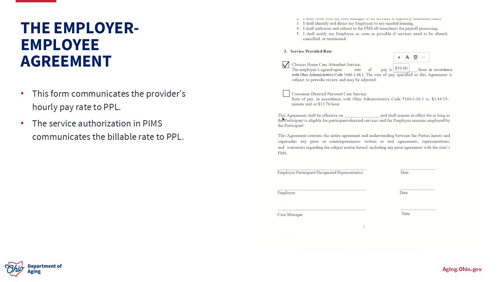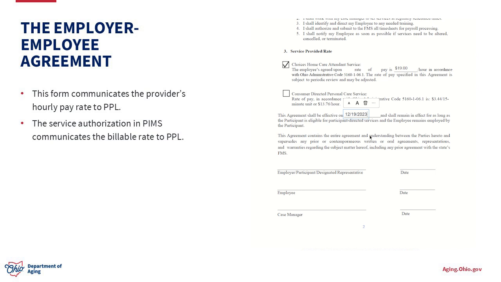And then, and most importantly, this agreement shall be effective on, and then we're going to choose the date. So if this is an individual that's new to Choice's home care attendant service, they're not linked with PPL yet, so we're going to be making a new referral. You can use either the date that this agreement is completed or the date that you complete the PPL referral as the start date. And then once the onboarding happens, an official start date will be decided, but this is just to have a placeholder for that. So we'll choose the date.